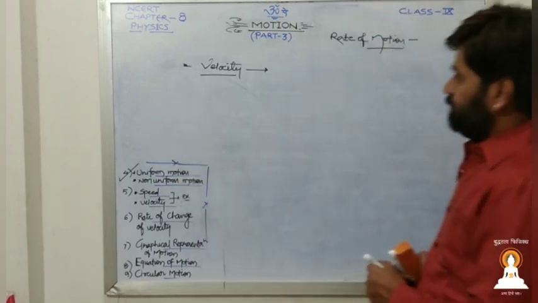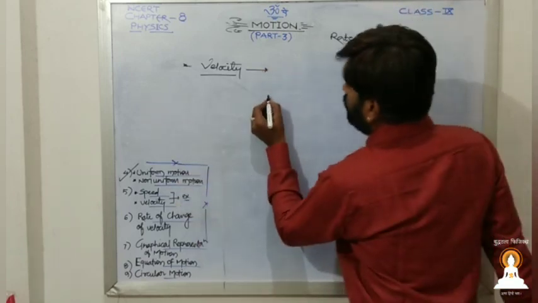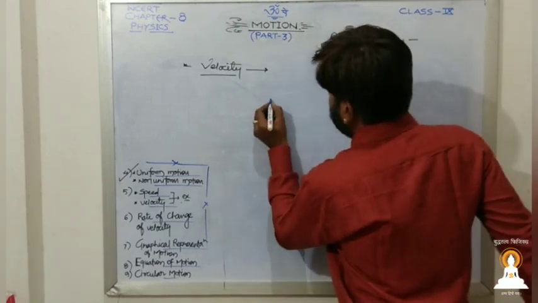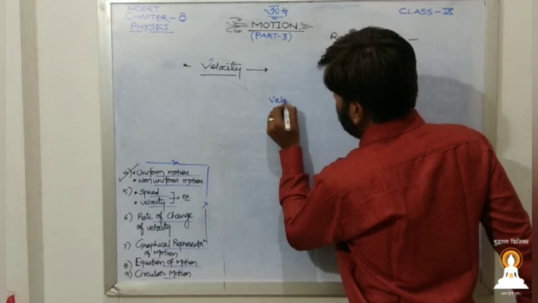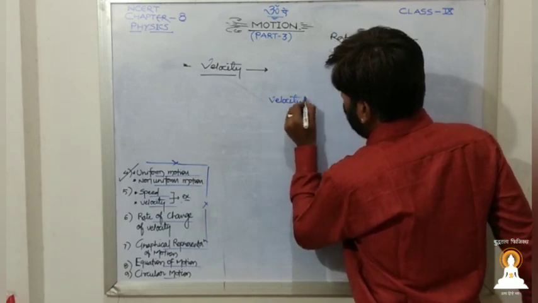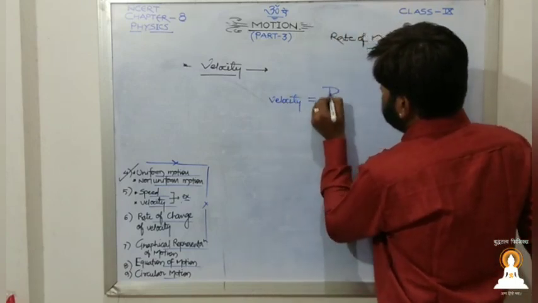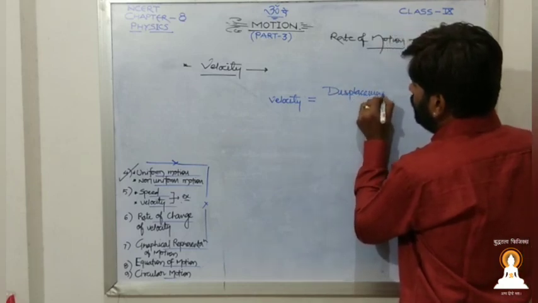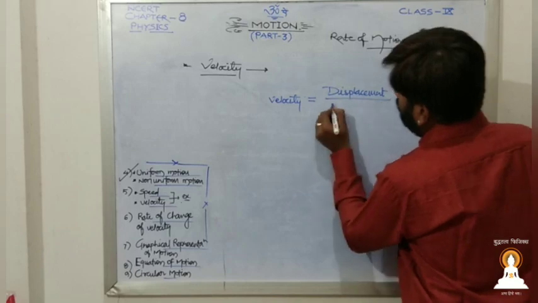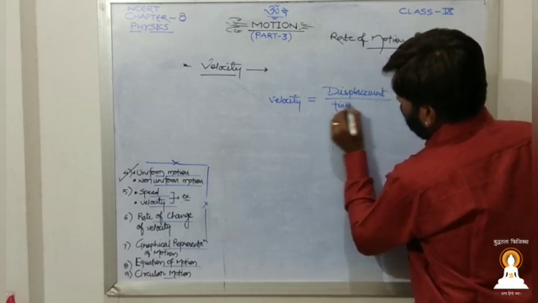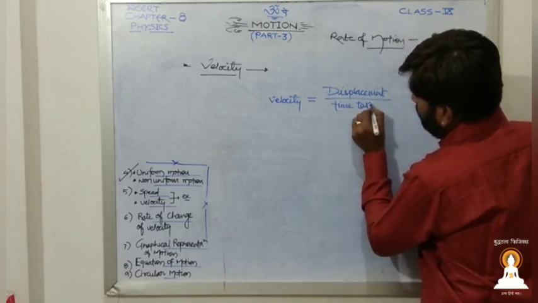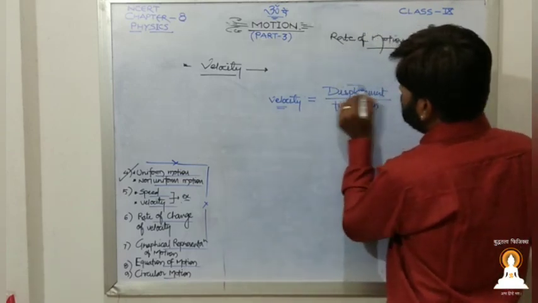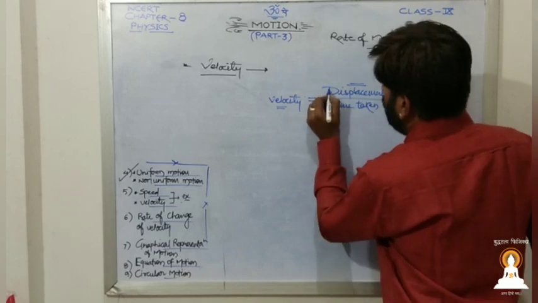Now if we talk about velocity, for the velocity we will have displacement upon time taken, because velocity has a direction and we have displacement. Displacement is nothing but what? It is the shortest distance.